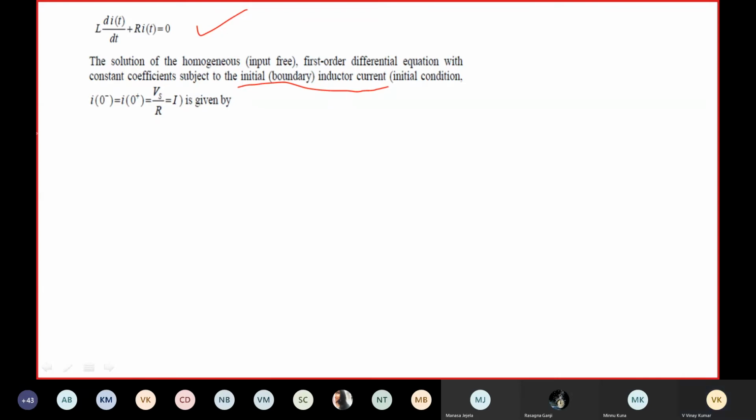Here, for this circuit, I of 0 minus is equal to I of 0 plus, which is equal to Vs by R. Next, as it is a homogeneous differential equation, the total solution I of t is only the natural response, that is In of t, only the transient response.